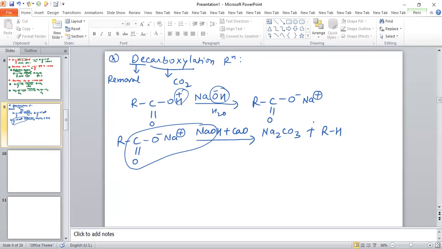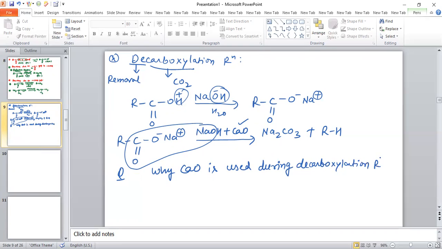So the question is, why is calcium oxide used during the decarboxylation reaction of carboxylic acid?